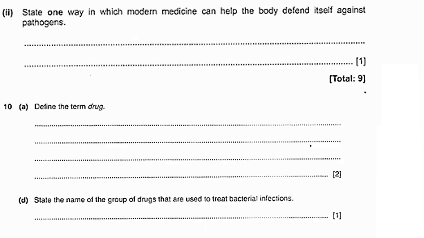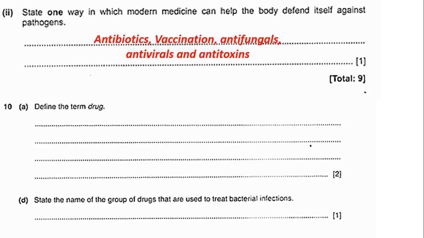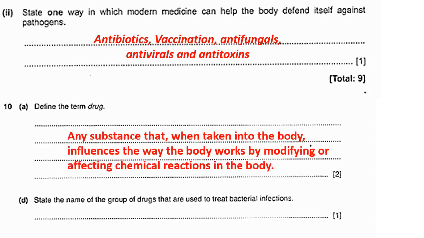State one way in which modern medicine can help the body defend itself against pathogens. All of the types of medicine that we learned about, antibiotics, vaccination, antifungals, antivirals, antitoxins, all of these apply. Define the term drug. As we mentioned earlier, any substance that when taken into the body influences the way the body works by modifying or affecting chemical reactions in the body. State the name of a group of drugs that's used to treat bacterial infections. Of course, these are antibiotics.